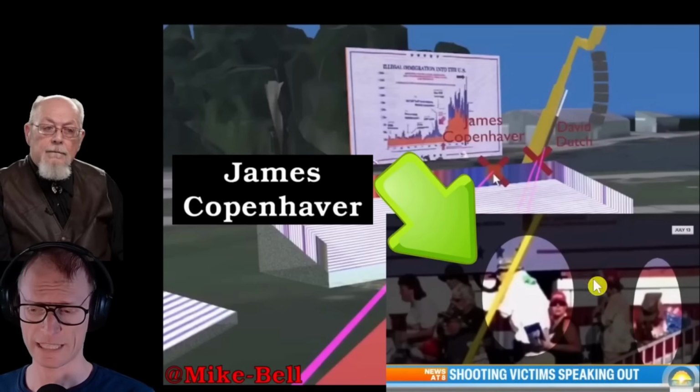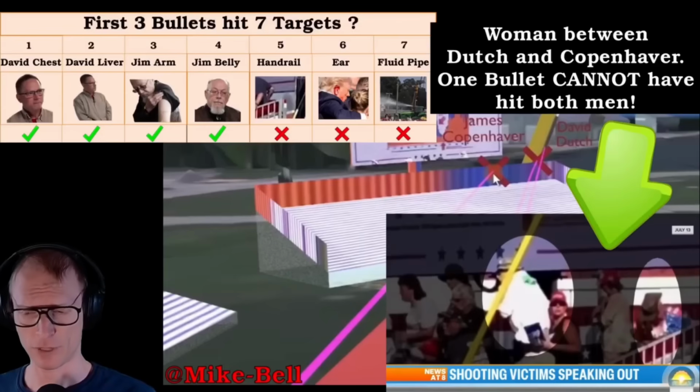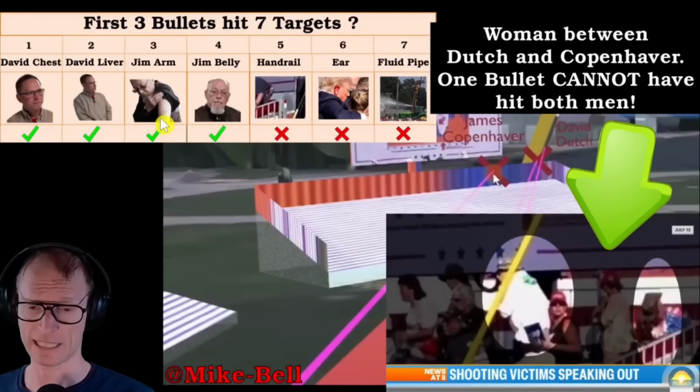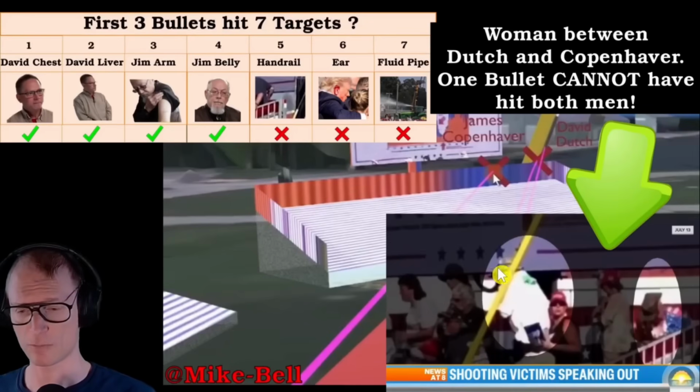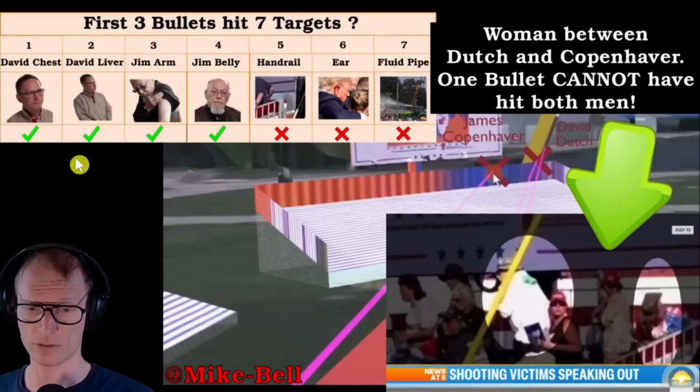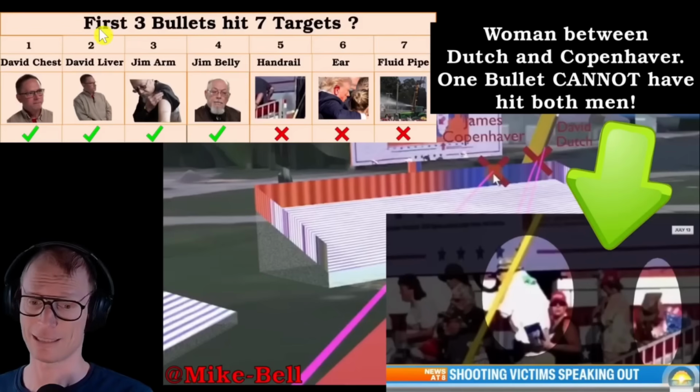But there's also someone standing in between them, and this is a woman. And this is a bit of a problem, because there might be Trump fanatics that say, yeah, there is this bullet that grazed Jim's arm, and this bullet might have hit David in the chest or in the liver. Yeah, that's not possible, because that woman would be dead then, because she is standing in between the arm of James Copenhaver and the liver of David Dutch. What do we conclude? These 4 targets were hit by 4 different bullets. How can this be? There were only 3 bullets fired.